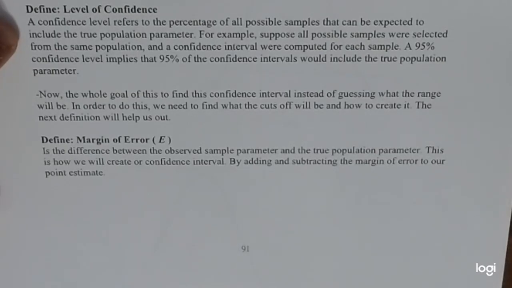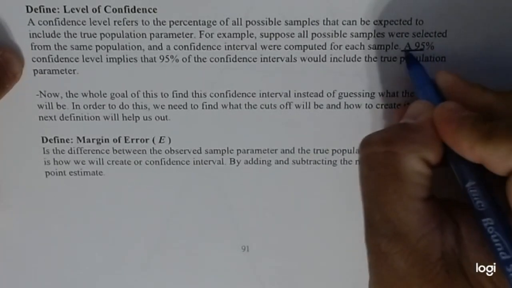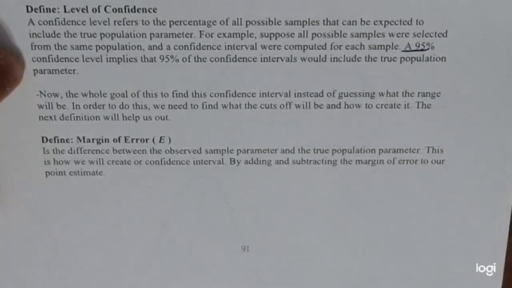For example, suppose all possible samples were selected from the sample proportion, and the confidence interval were computed for each sample. That's a lot of information, but in layman's terms, a 95% confidence level implies that 95% of the confidence intervals would include the true population parameter.